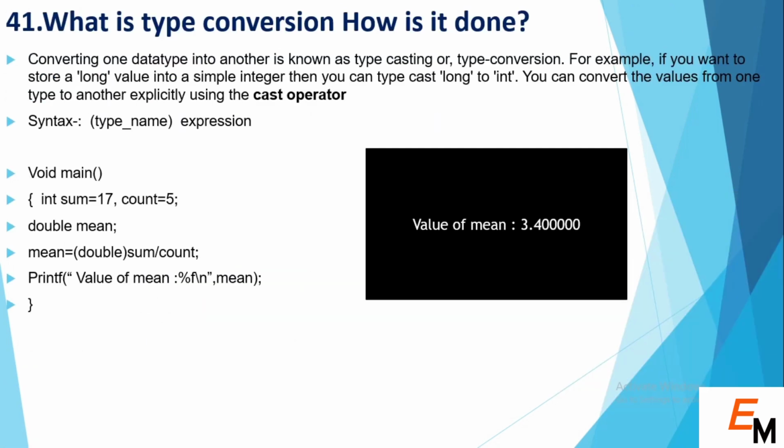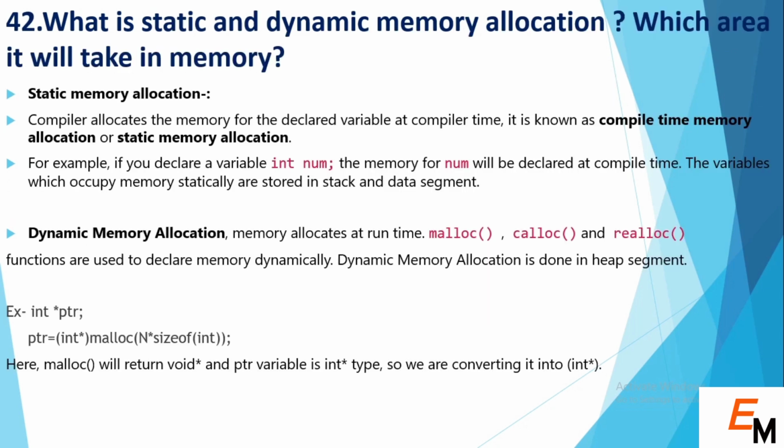So next question is what is type conversion or typecasting? How is it done? Converting one data type into another data type is called typecasting. Suppose we have a given integer data type and want to change it into long, then we can change it by using typecasting. But you can see in the example, we normally have a variable in integer, and we want to change it into double. Normally we typecast here by using the double keyword. After that we print the value, then you can see the value of the integer variable is typecast into a float value.